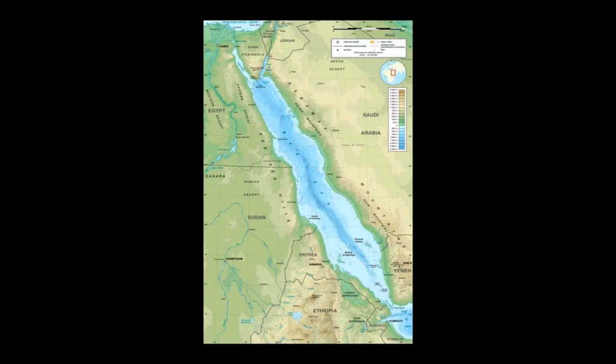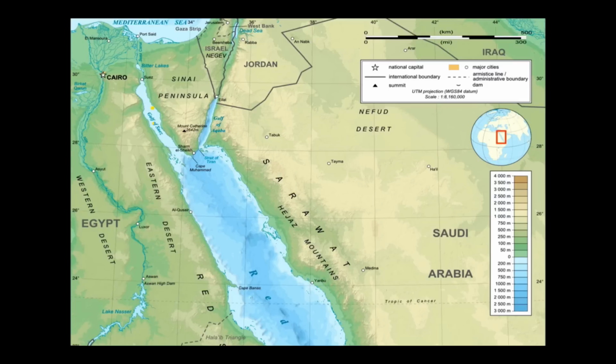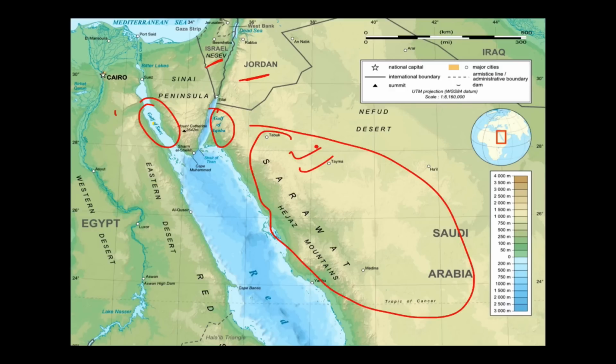So I'll show you now Gulf of Suez. So this is Gulf of Suez, you can clearly see here, and this is Egypt all along, and this is Gulf of Aqaba, this is Israel, and this is Jordan, and this is your Saudi Arabia. Please remember this map, this is extremely important.